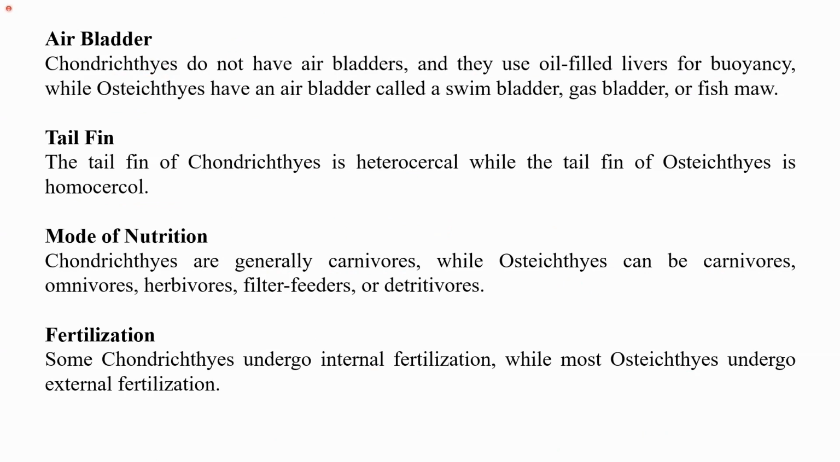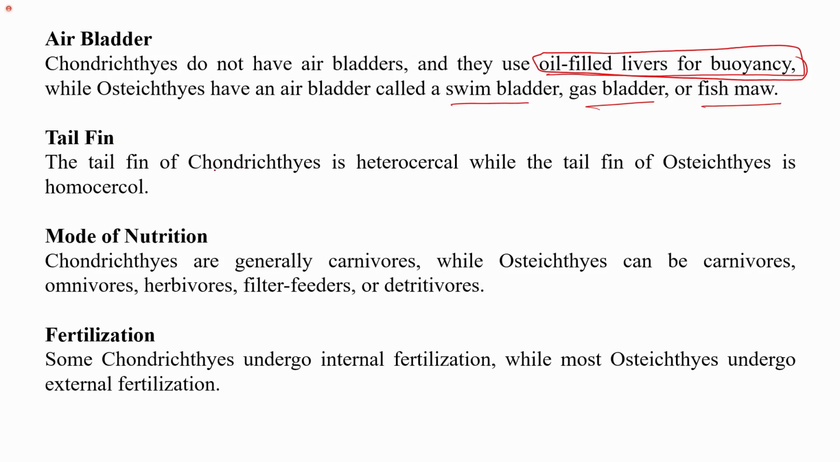Also, the air bladder. Chondrichthyes do not have an air bladder, and they use oil-filled livers for buoyancy. So what is the function of the air bladder? It provides the buoyancy, that is, it does not let the fish sink in the water. So chondrichthyes do not have air bladders, but they use oil-filled livers for their buoyancy, while osteichthyes have an air bladder, which is called a swim bladder or a gas bladder or a fish maw.